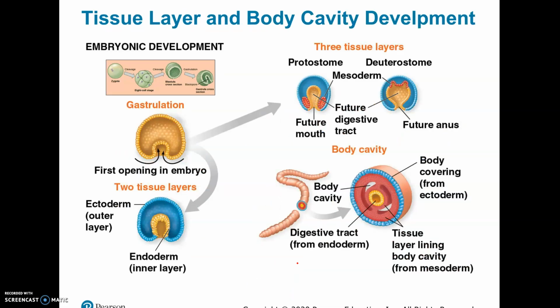Now, as far as embryonic development goes, that's what this is showing. You start with a fertilized egg, the zygote, and then it makes a ball of cells. It becomes this hollow ball of cells called a blastula. Then that undergoes something called gastrulation, and it folds in. We're not going to talk too much about this, but if you recall, simple animals only get 2 layers of tissue, endoderm and ectoderm, an outer layer and an inner layer when this folds in. The more complex animals actually get 3 layers of tissue: ectoderm, mesoderm, and endoderm.